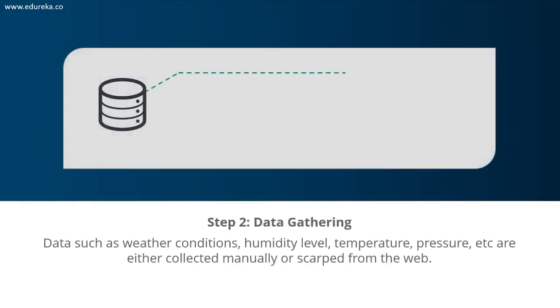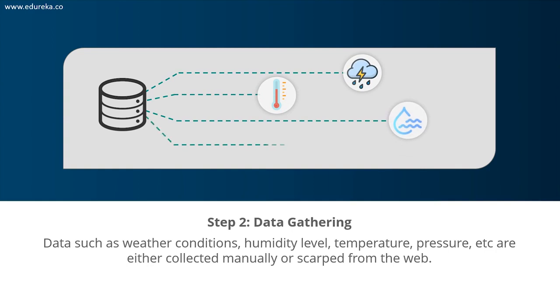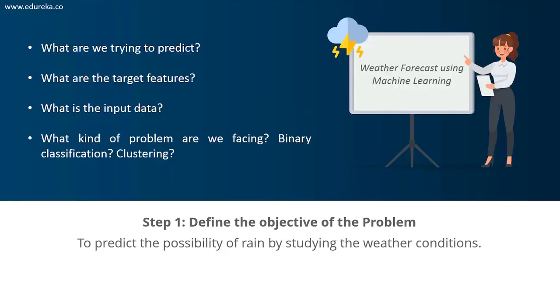Moving on, your next step is to gather the data that you need. At this stage, you must be asking questions such as, what kind of data is needed to solve this problem? Is the data available to me? And if it's not available, how can I get the data? Once you know the type of data that is required, you must understand how you can derive this data. Data collection can be done either manually or by web scraping.